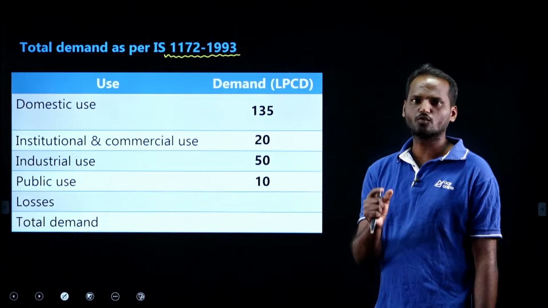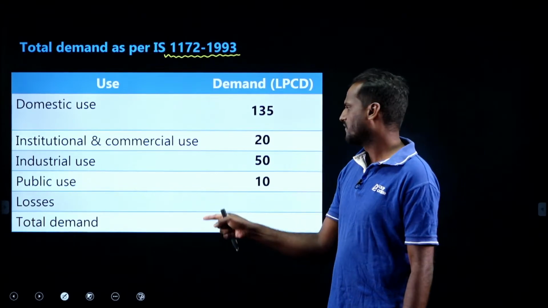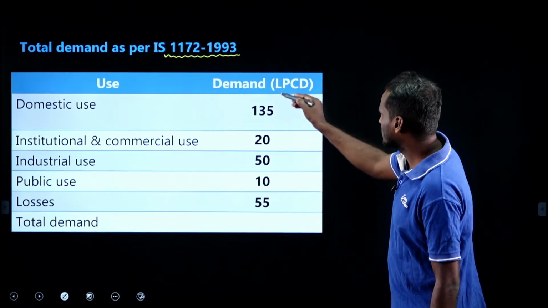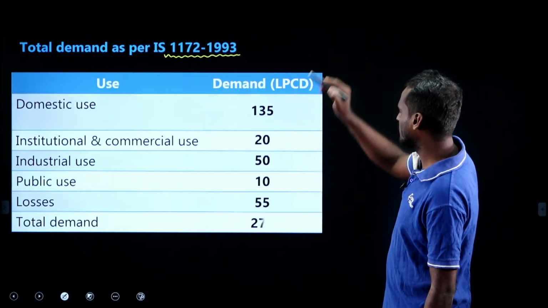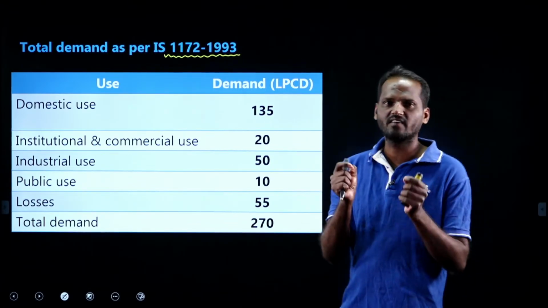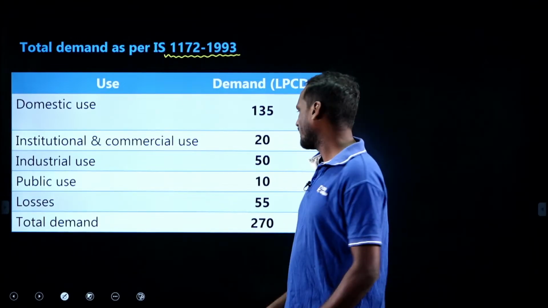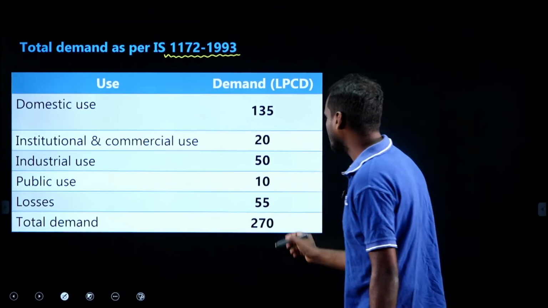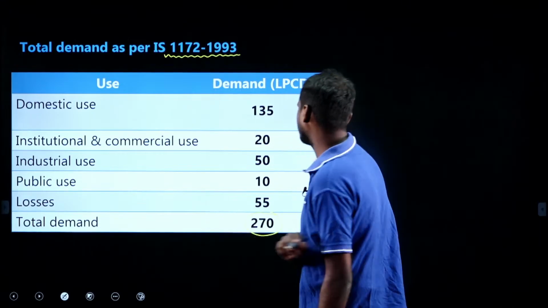What are losses? To compensate losses and thefts, we have 55 LPCD. If you sum up all these water demands, you will get 270 LPCD. For an average Indian city, total water demand is how much? 270 LPCD. 270 is the correct answer, right?